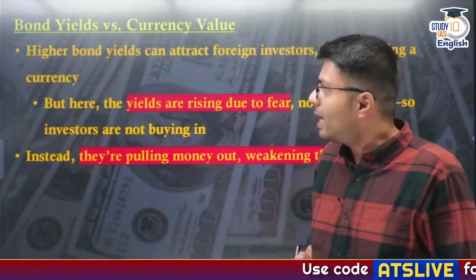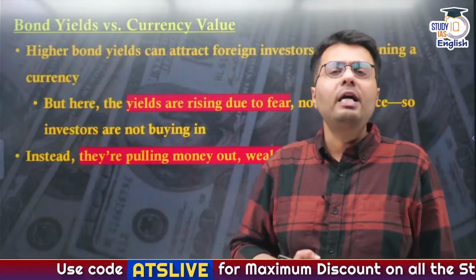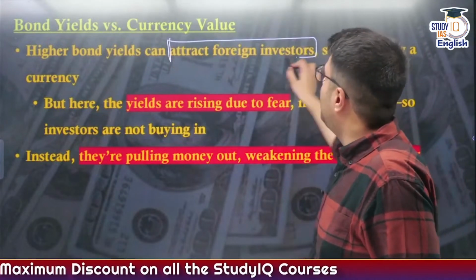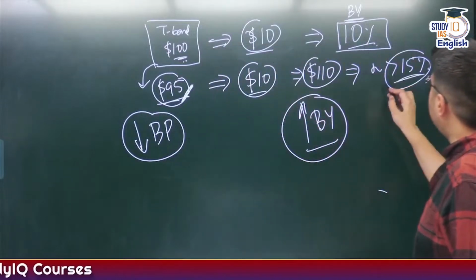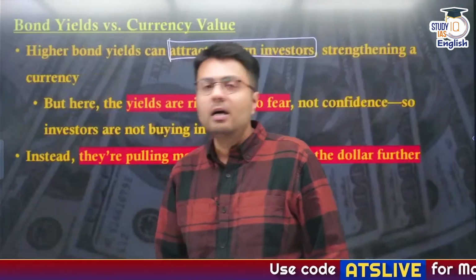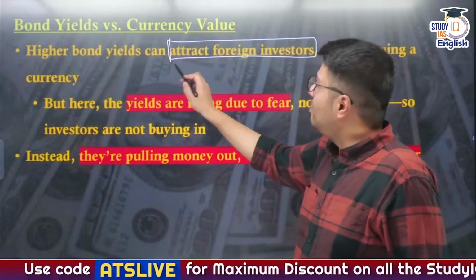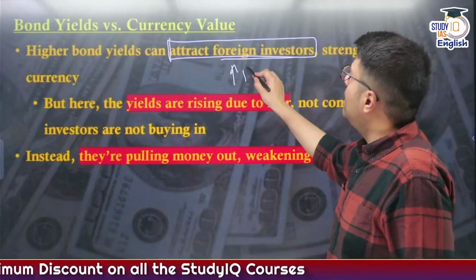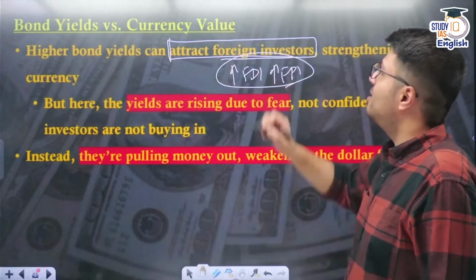Now I told you how bond yields are related to currency value. Let us try to find that. Whenever any bond yield, for example the bond yield of the US, increases, it is a signal of attraction for foreign investors, because I told you whenever bond yields increase, any investor will get a higher return, right? So who doesn't want to make a larger amount of money? So whenever bond yield increases, traditionally it leads to attraction in foreign investment. Therefore foreign investments like foreign direct investment and foreign portfolio investment increase in any market.